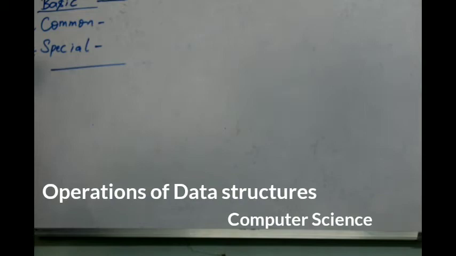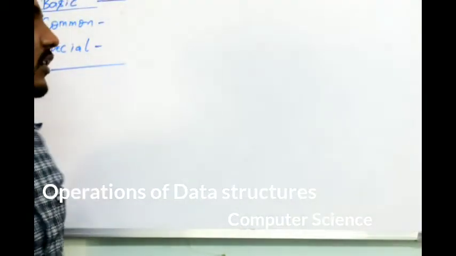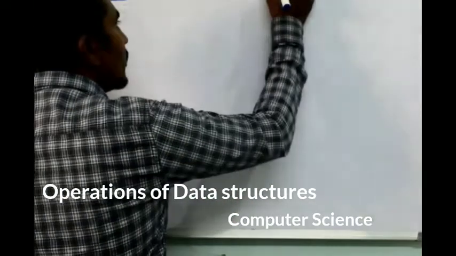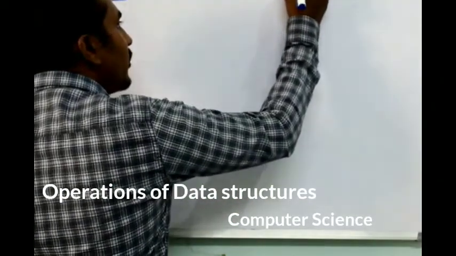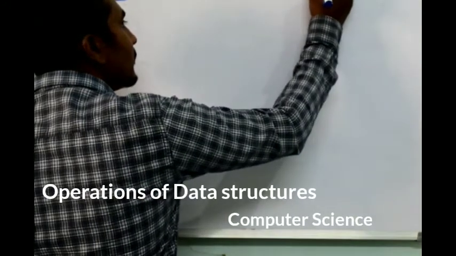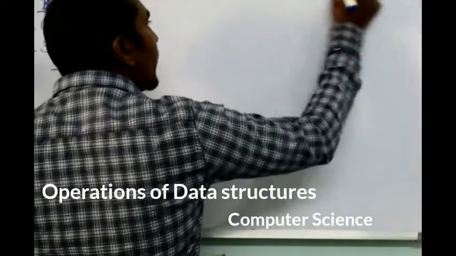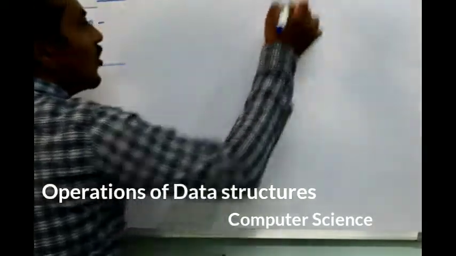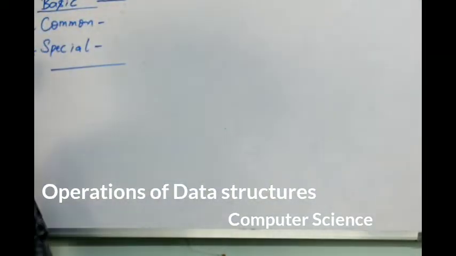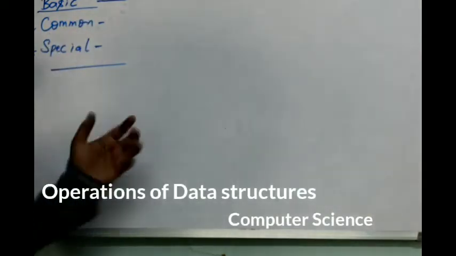Common operations are the functions which are performed on non-primitive data structure. If you are performing any functions on non-primitive data structure, we have some set of common operations. What are those? That we are going to see now.